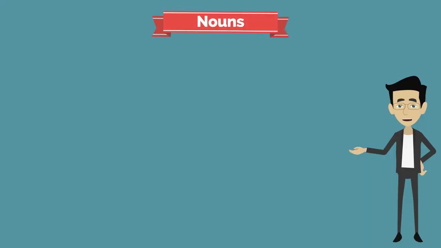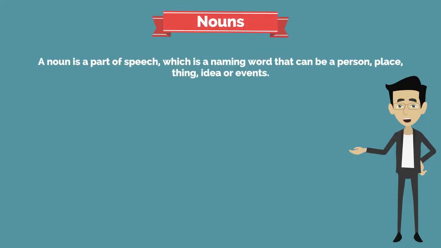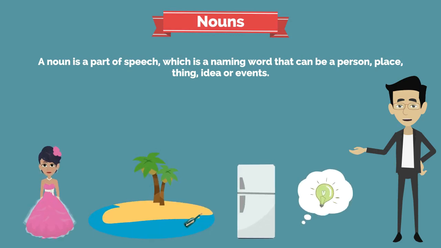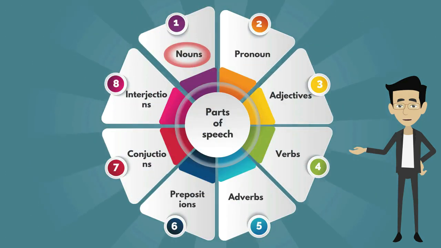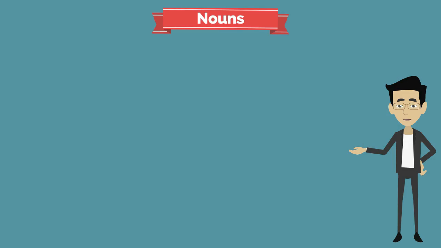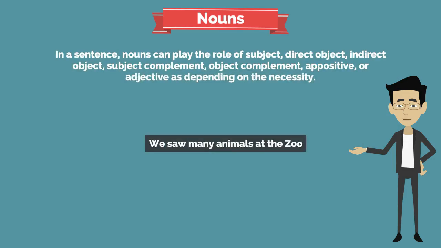Nouns. A noun is a part of speech which is a naming word that can be a person, place, thing, idea or events. And nouns are the simplest among the 8 parts of speech. In a sentence, nouns can play the role of subject, direct object, indirect object, subject complement, object complement, appositive or adjective depending on the necessity.